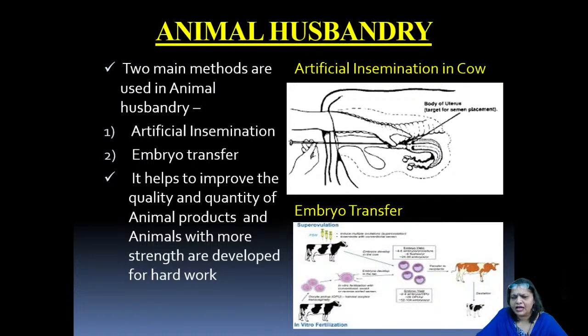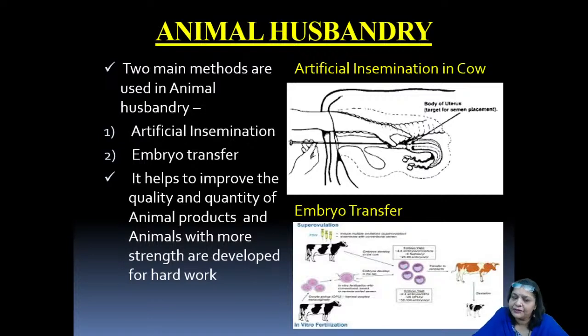Now, what is artificial insemination and embryo transfer for? Actually, it helps to improve the quality as well as the quantity of animal products and animals, and also the animal population with more strength, which are developed for even hard work. So let us see how artificial insemination in cow helps out.